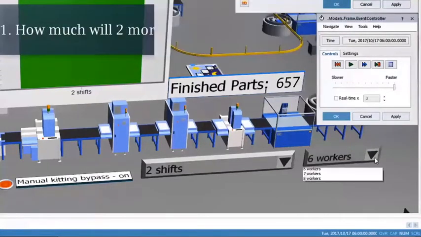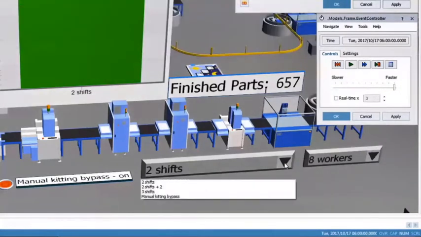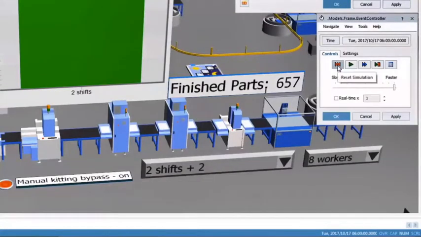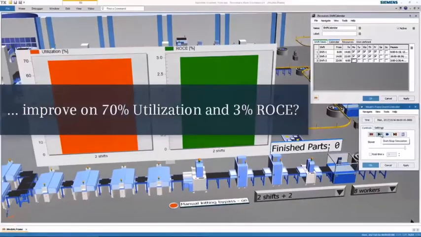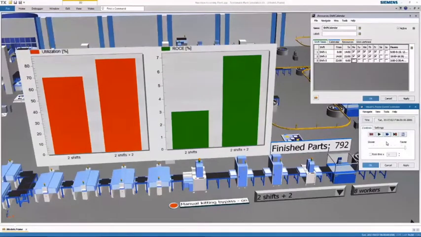First, let's see how much just 2 more workers per shift increase our utilization and ROCE. We'll run the simulation, and when it completes, it will let us know how many parts we can make, which in turn will allow us to perhaps improve on the current 70% utilization and 3% ROCE. We'll fast forward the simulation to save us some time. And indeed, we are improving our utilization and ROCE.